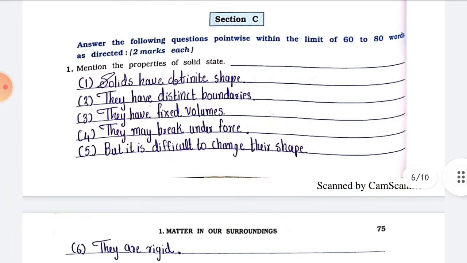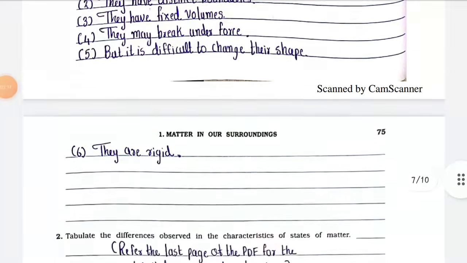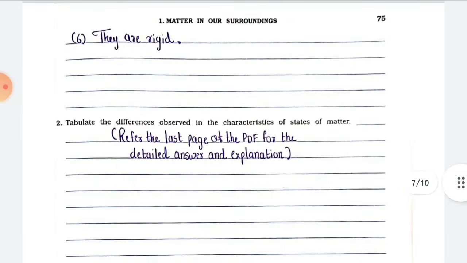Next, section C. Answer the following questions point-wise within the limit of 60 to 80 words as directed, 2 marks each. Number 1. Mention the properties of solid state. Point number 1. Solids have definite shape. Number 2. They have distinct boundaries. Point number 3. They have fixed volume. Number 4. They may break under force. Number 5. But it is difficult to change their shape. Point 6. They are rigid.